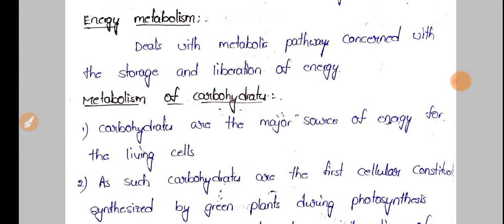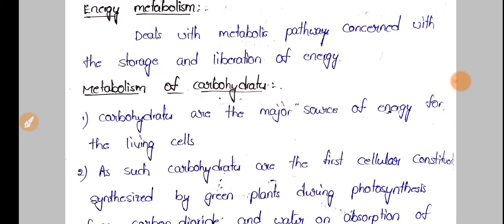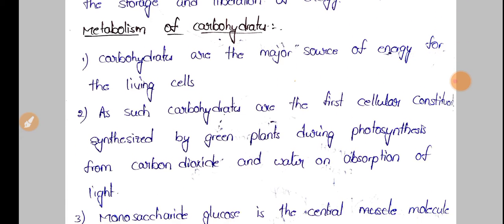If you see the metabolism of carbohydrates, carbohydrates are the major source of energy for all living cells. We all know glucose is the major energy source, and glucose is stored in the form of glycogen.